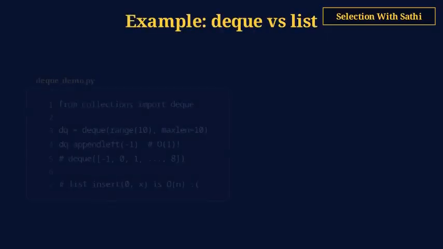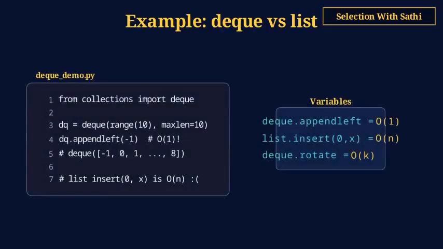Comparing deque versus list for queue operations. A deque with maxlen of 10 automatically drops the oldest item when full. Append left and pop left are O of 1, constant time. For a regular list, inserting at position 0 is O of n, it shifts all elements. Always use deque for first in first out queues or sliding windows.